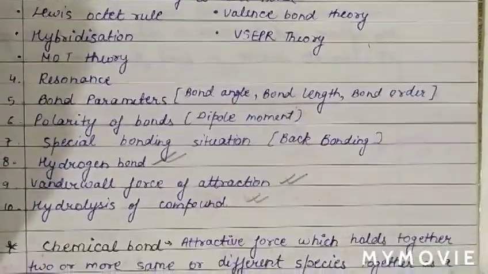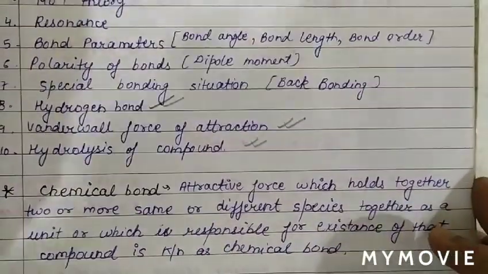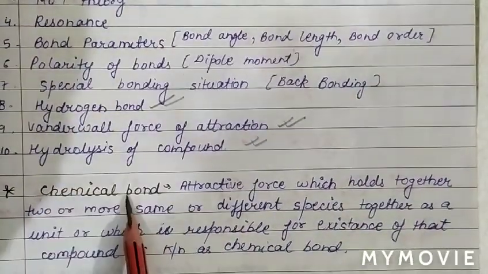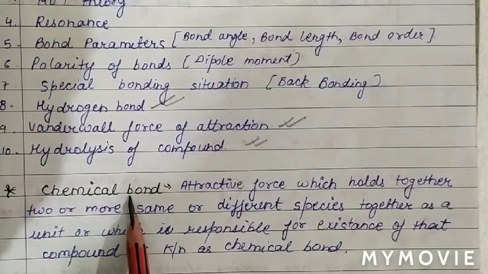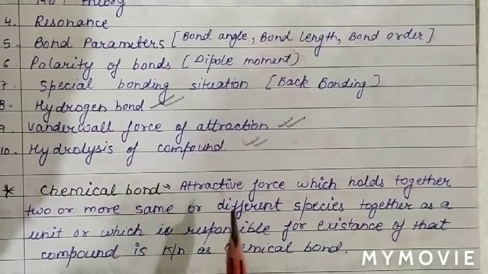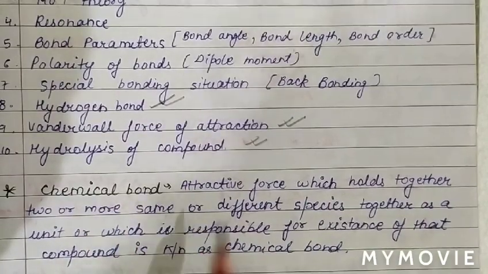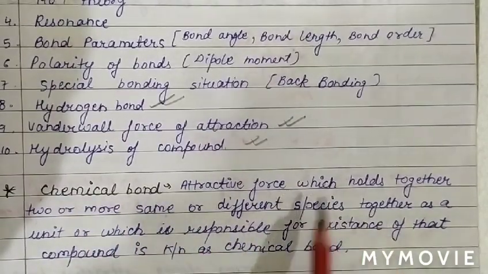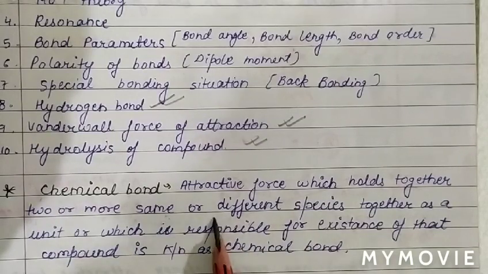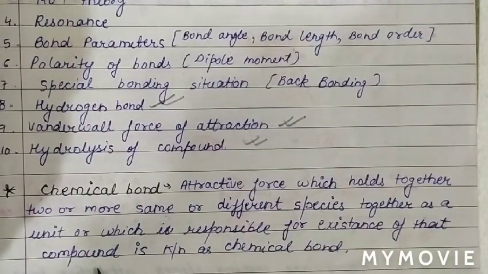What is a chemical bond? As we know, a chemical bond is basically an attractive force which holds together two or more same or different species. So basically, a chemical bond is an attractive force which holds together two or more same or different species together as a unit, or which is responsible for the existence of that compound.